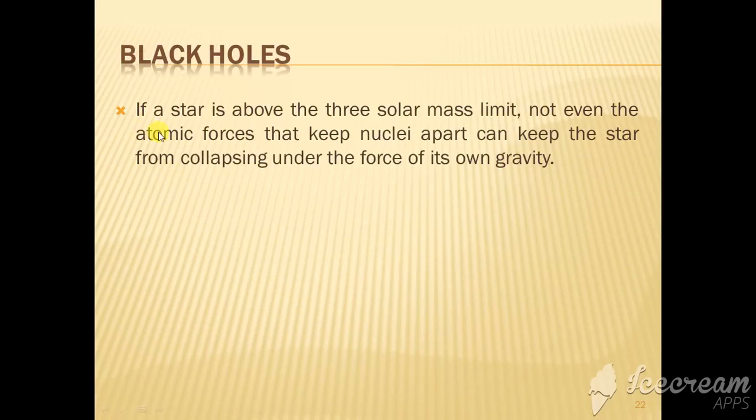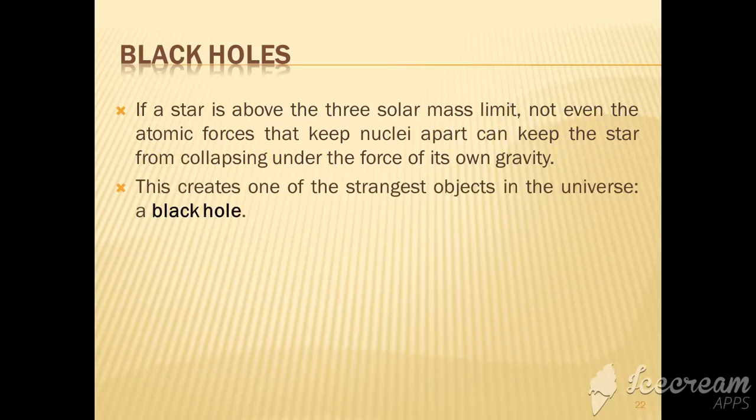Then the formation of black holes. If a star is above the 3 solar mass limit, not even the atomic forces that keep nuclei apart can keep the star from collapsing under the force of its own gravity, and the collapse will continue up to the creation of a black hole.